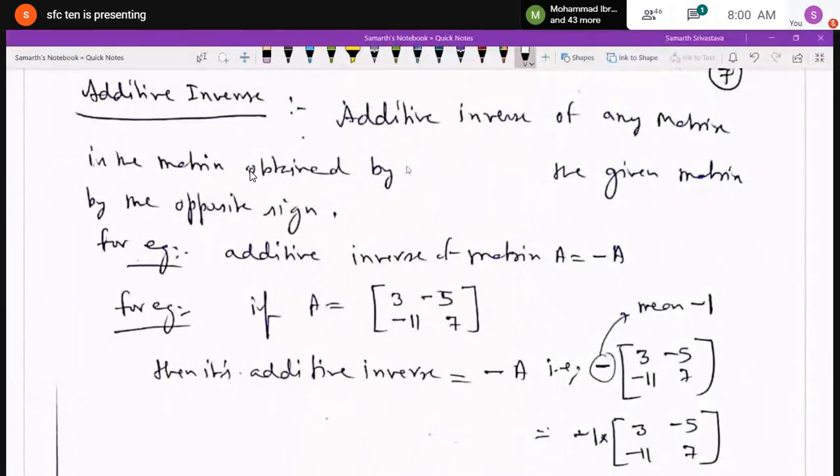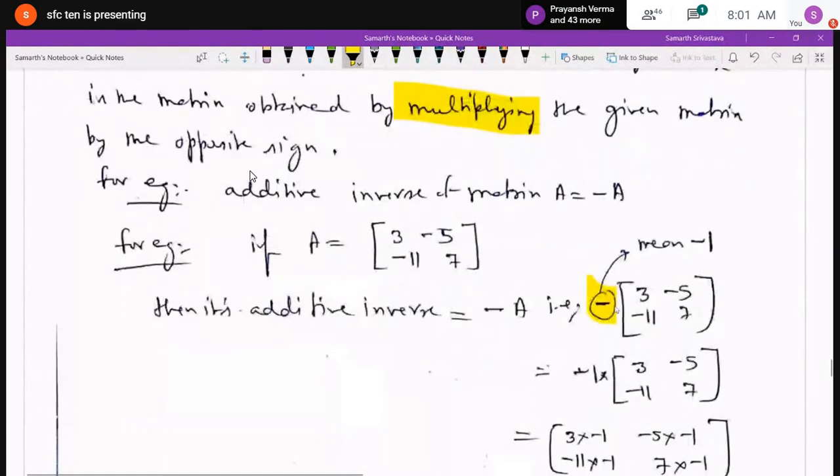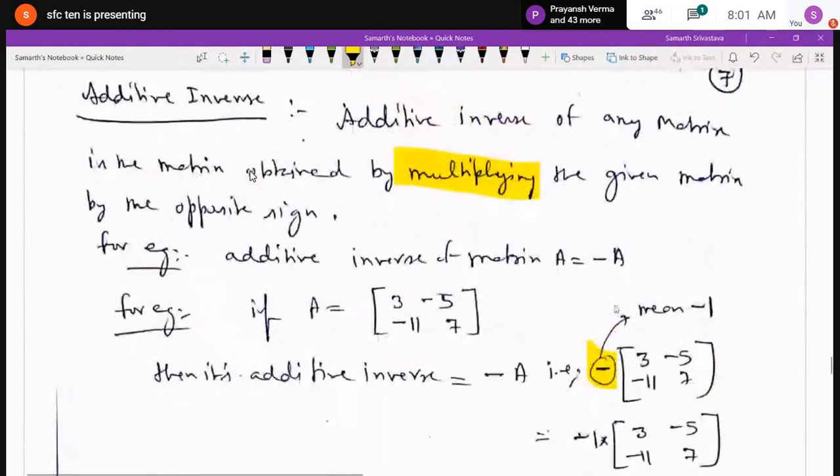Because, like I have given one example, the additive inverse of matrix A is equal to what? Minus A. Minus A means I am multiplying the given matrix by minus 1.